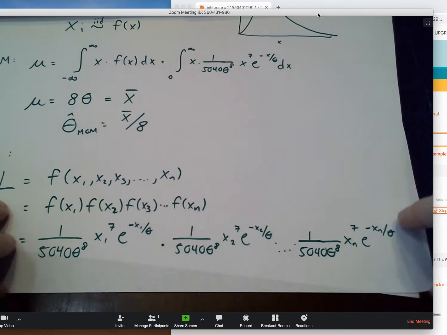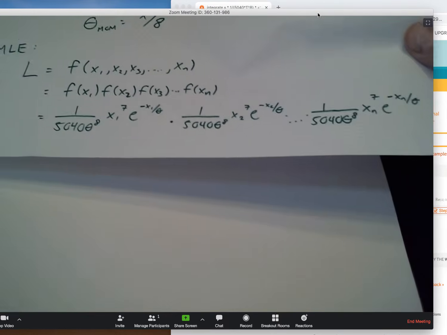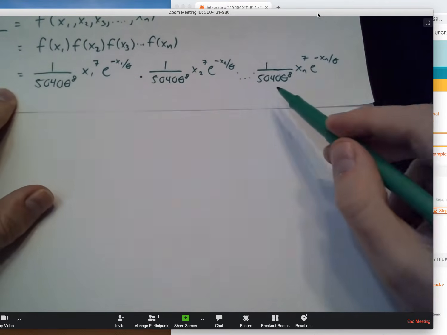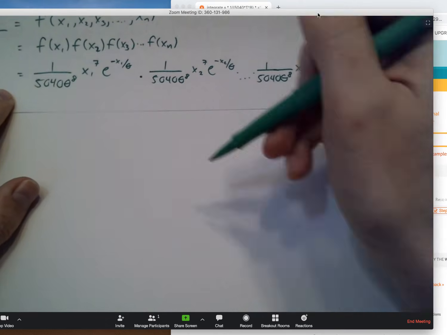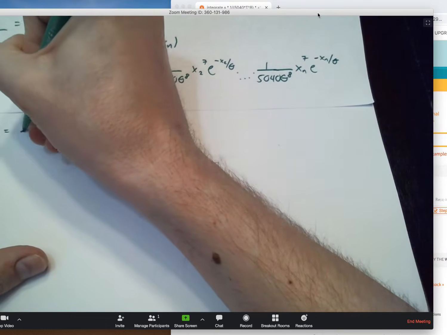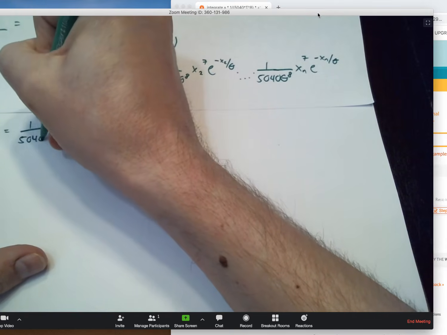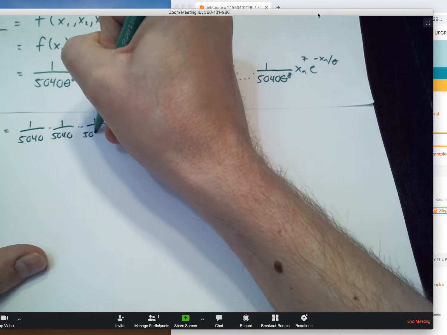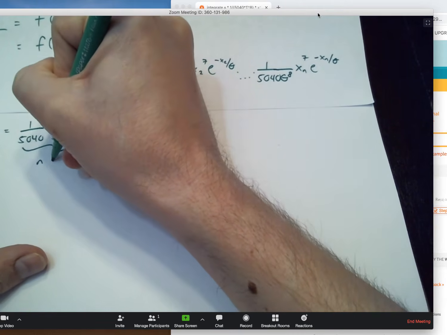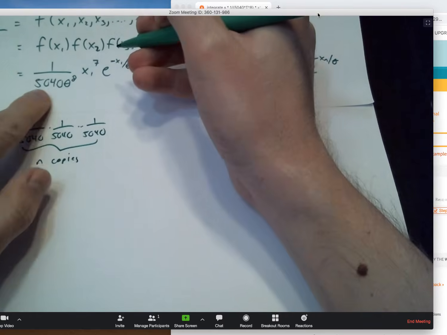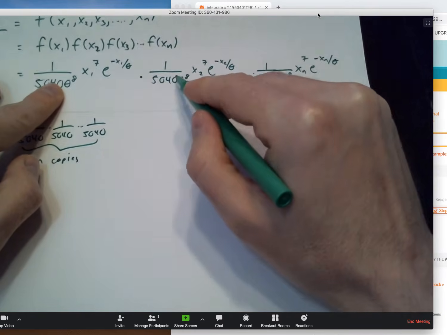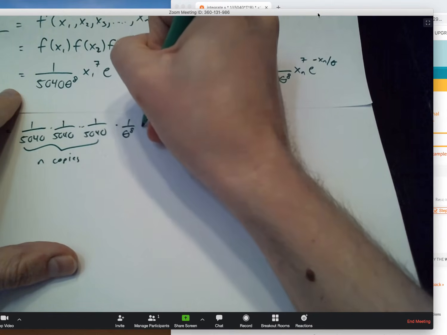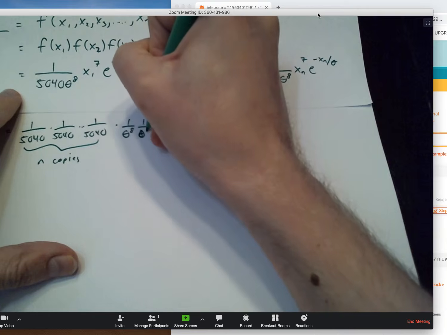We need to combine some terms again. So let's do something similar to what we did before and just group like terms together. Each one of these terms has this common factor of 1 over 5040. So let's put all those 5040s together. It's going to be n copies of them. You get the idea. Then I have this common factor of 1 over theta to the 8th in every single one of these terms. So let's go ahead and just take all those 1 over theta to the 8ths, group them together.